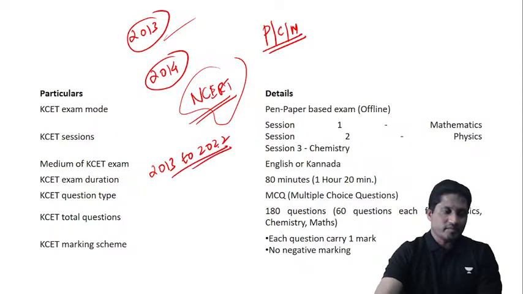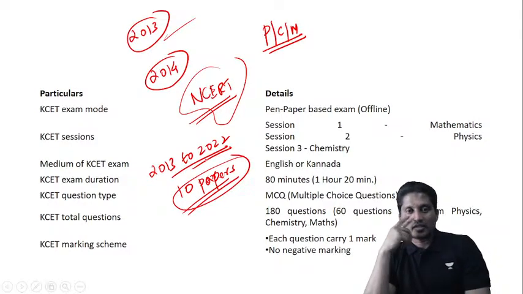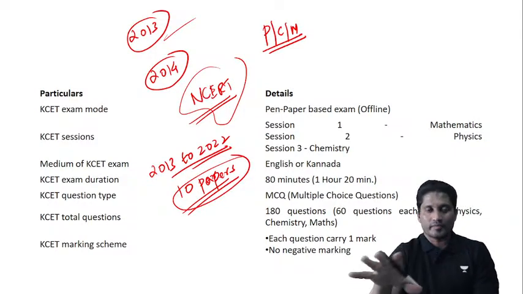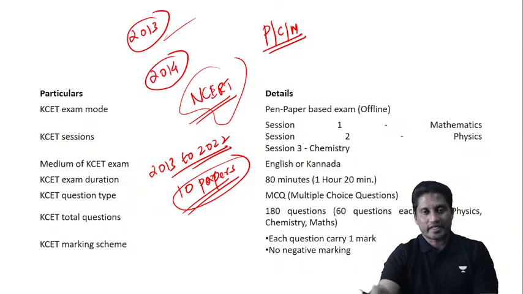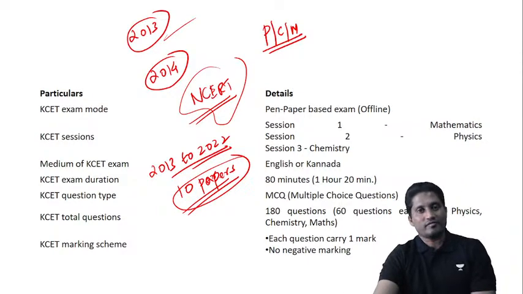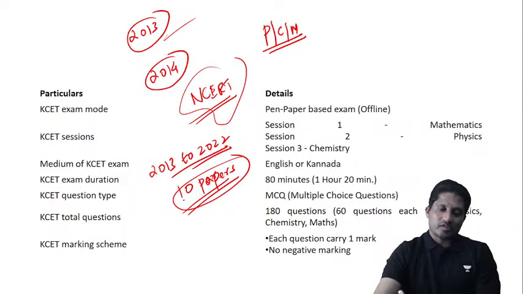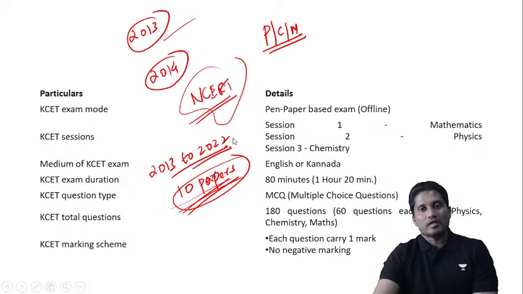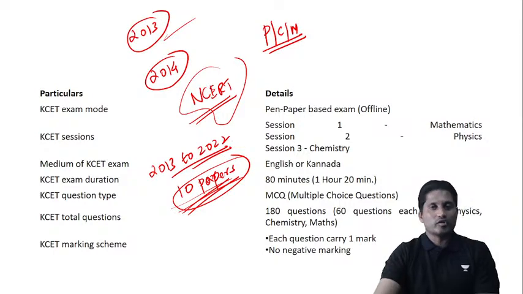In total, you will get 10 papers. So solve these papers in detail, and be good in the NCERT 11th and 12th textbooks, plus the NCERT exemplar. Be confident. First of all, you should believe in yourself. Do hard work, guys, and solve all the MCQs from 2013 to 2022. All the papers. Then definitely you will excel.